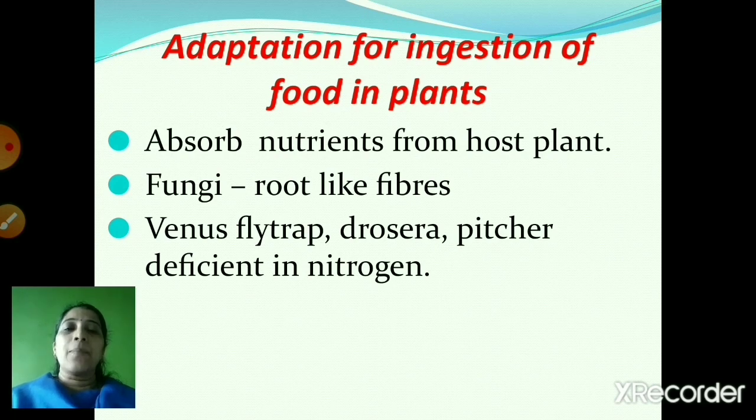But some plants like Venus flytrap, Drosera, pitcher plant are deficient in nitrogen. So to fulfill their needs of nitrogen, what do they do? They consume insects, because they have the ability to attract insects.